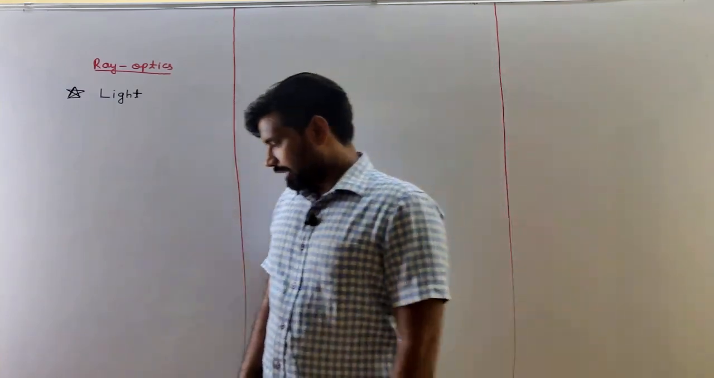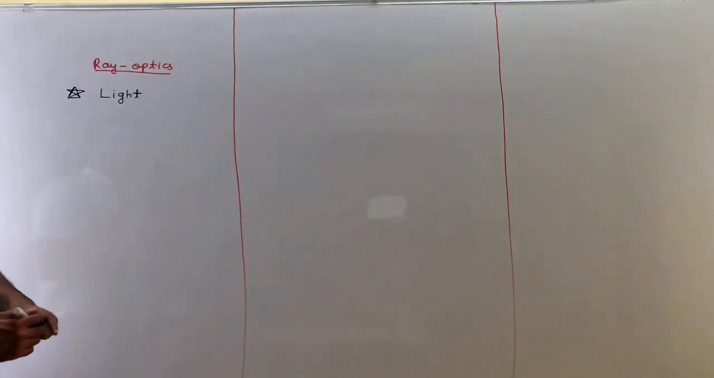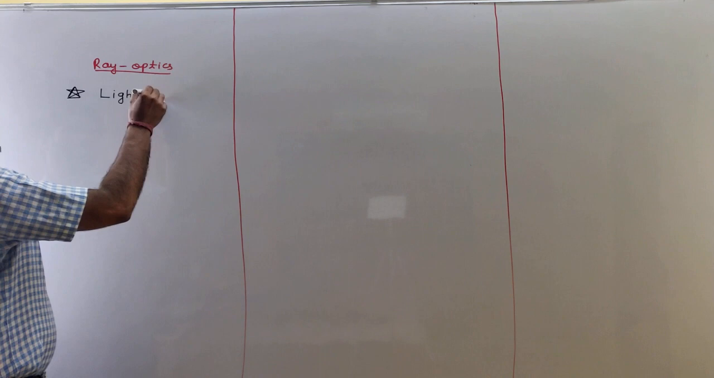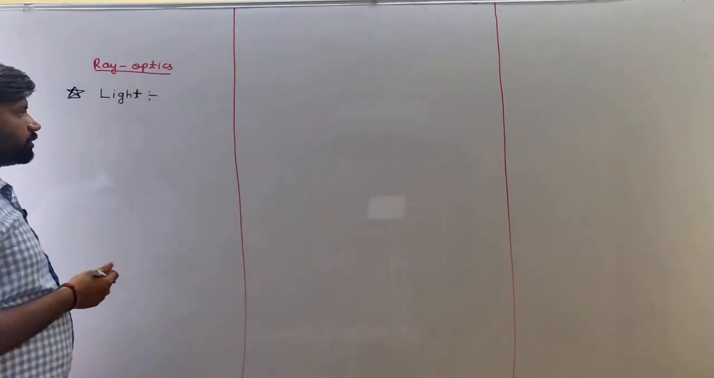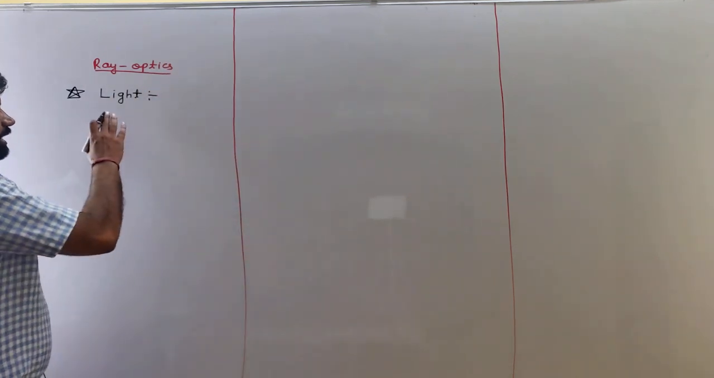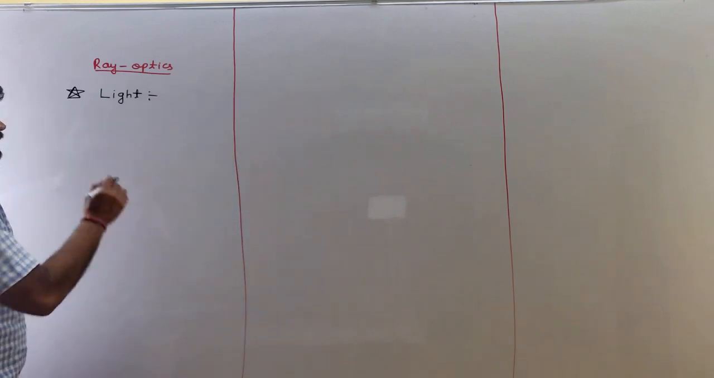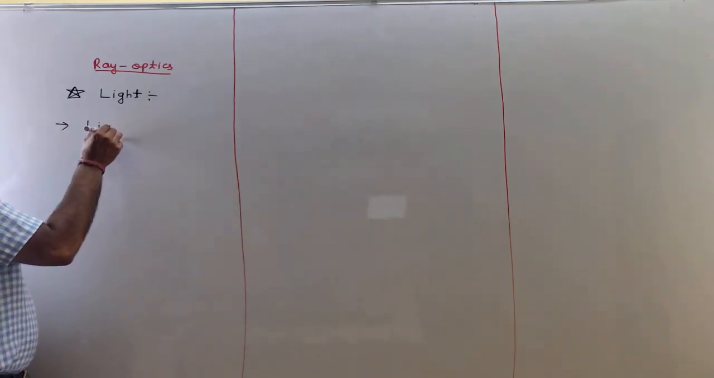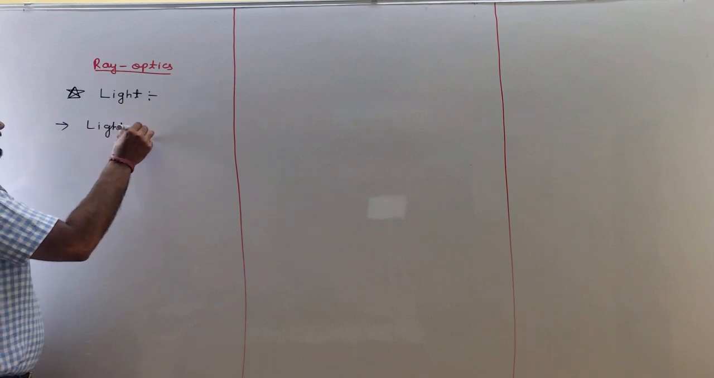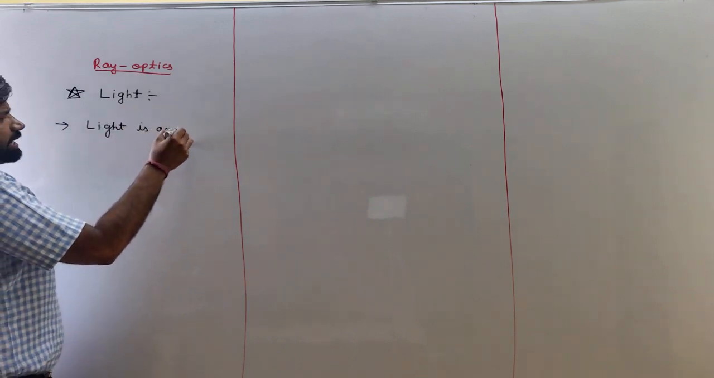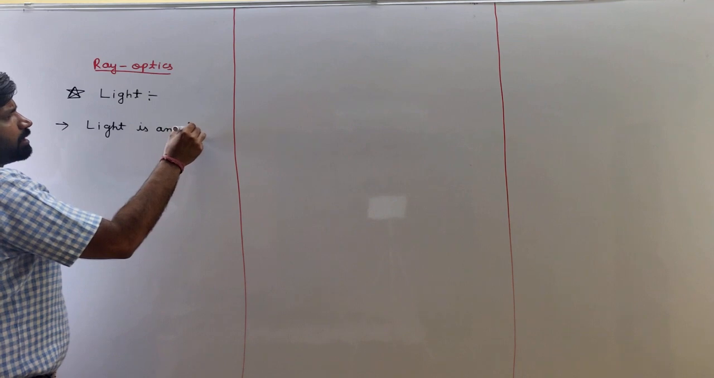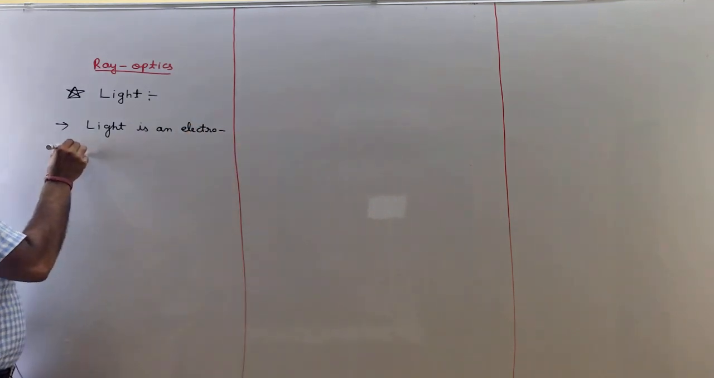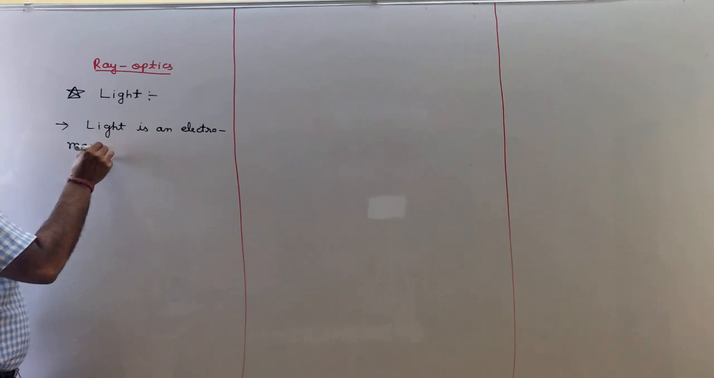Okay, so let's start. Our first topic is what is light. In our junior classes we already studied about light. Light can be defined as an electromagnetic wave. Light is an electromagnetic spectrum.